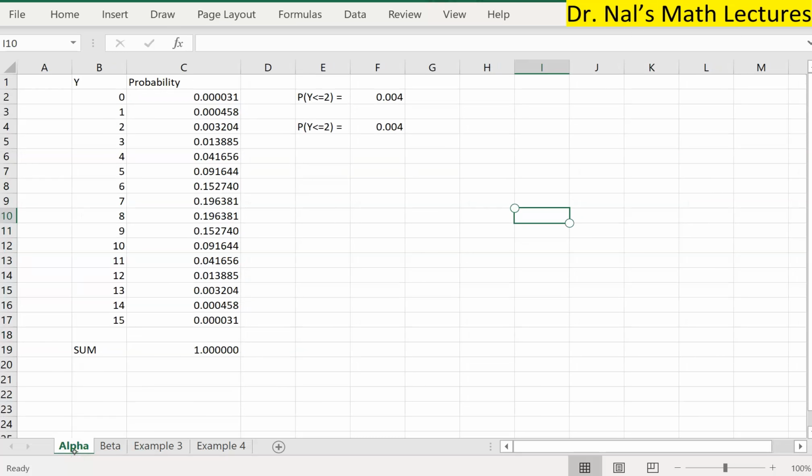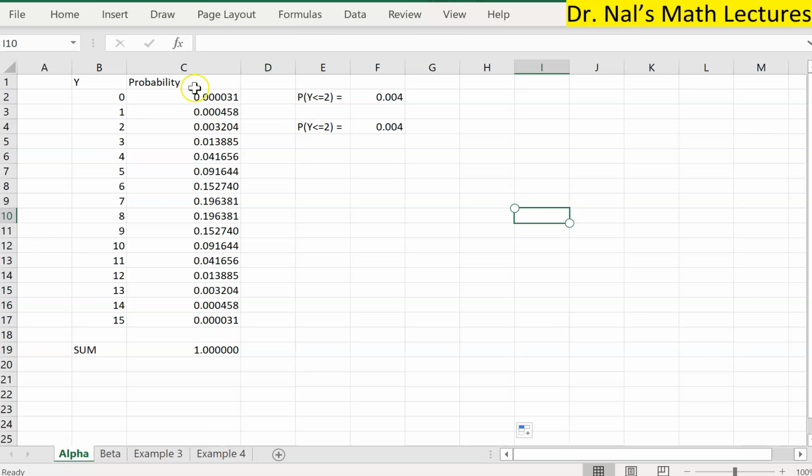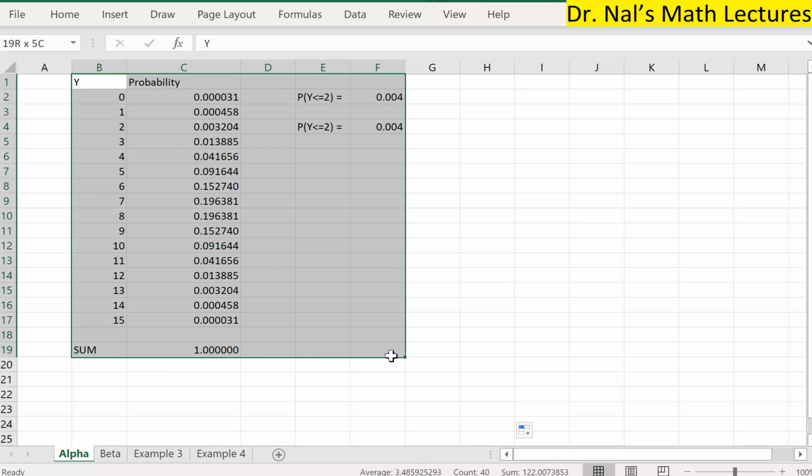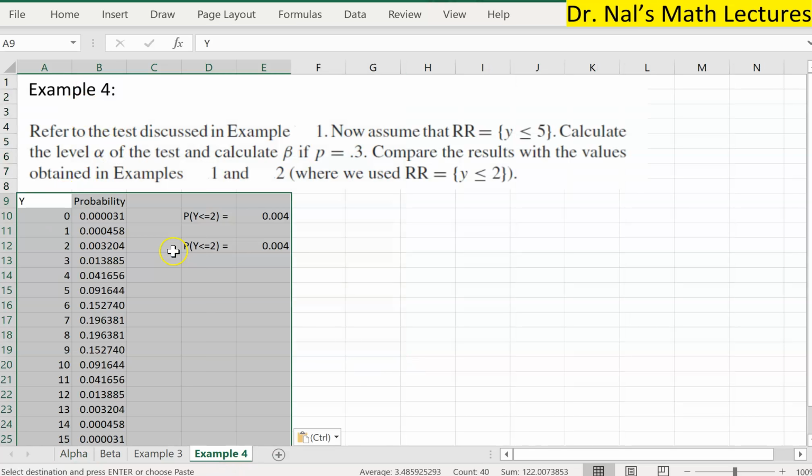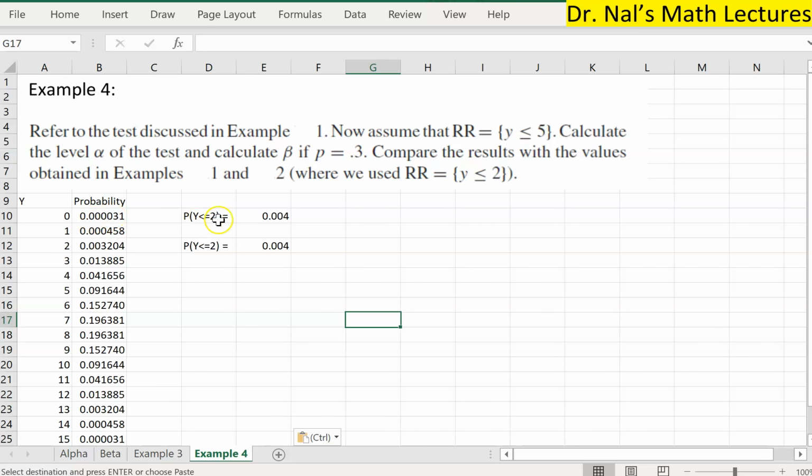So we calculated alpha previously. Because the new rejection region is y is less than or equal to 5, or maybe I can do the following, I can just copy paste. Okay, that makes more sense. Let me not ruin what I did so far. Control V. Okay, perfect. So because we want y to be less than or equal to 5,